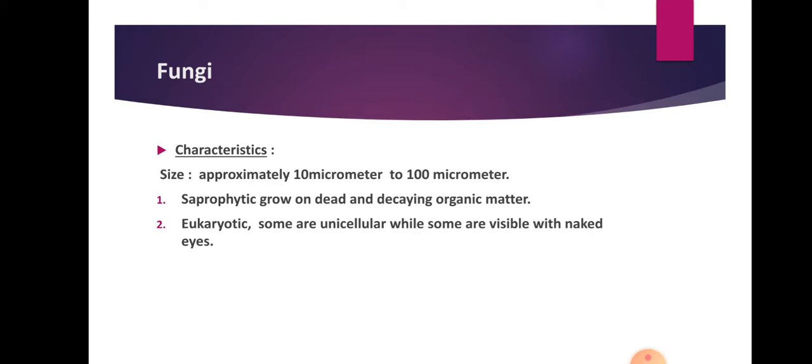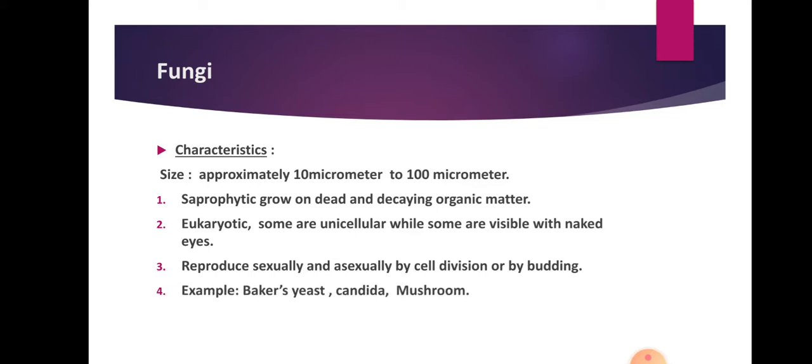Eukaryotic organisms which show unicellular structure, while some are visible to naked eyes, and according to that we can say that some organisms are unicellular while some are multicellular in nature. When we think about the process of reproduction, these organisms can reproduce sexually as well as asexually by cell division or by budding. And different examples of fungi are Baker's yeast, Candida.